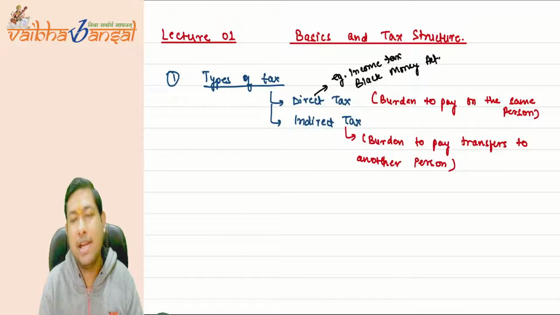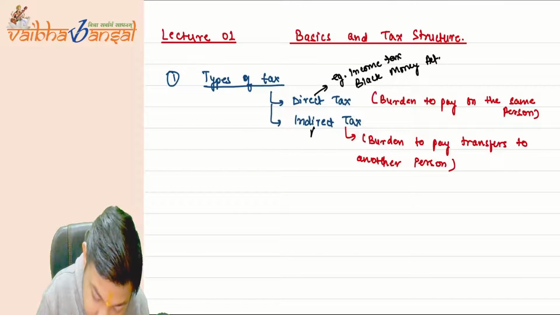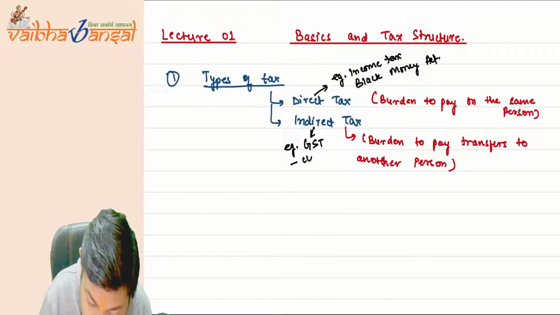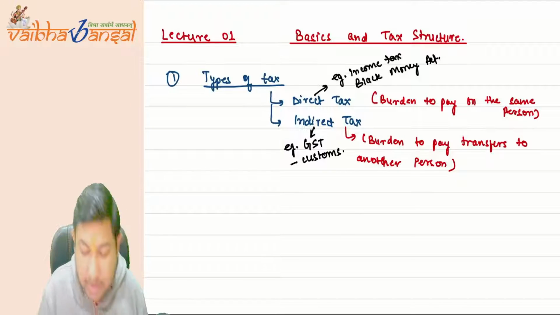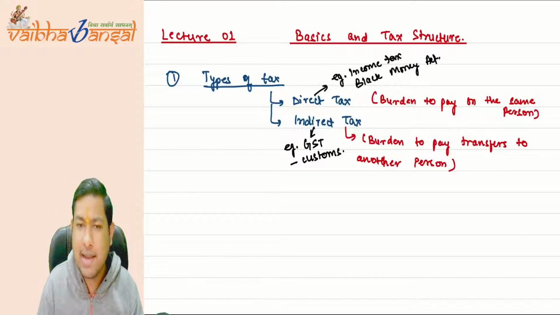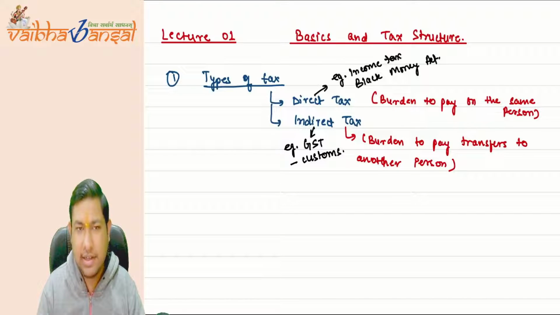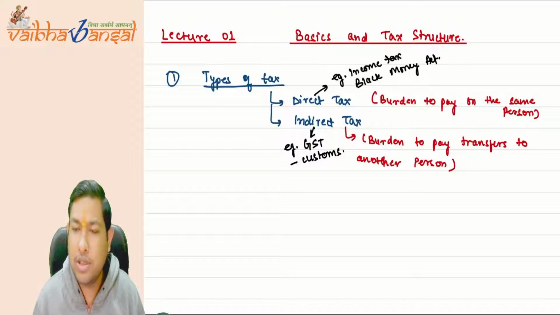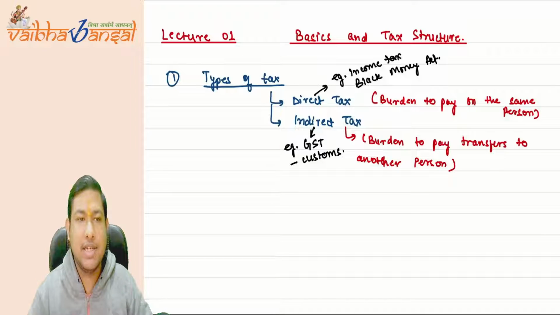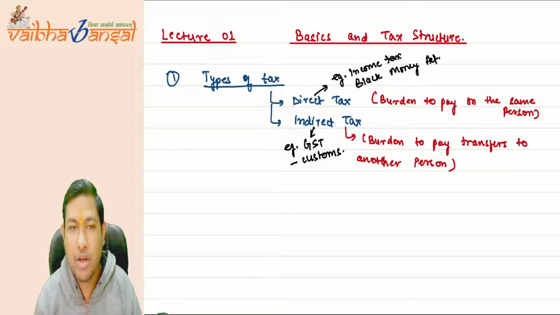But for the indirect taxes, what are the examples? For the indirect taxes, the examples are very famous: goods and services tax, or the customs. Okay, the customs and the goods and services tax that you are reading in your CA Final examination as well, in paper number 5 for indirect taxation. In indirect taxation you are reading both the two taxes, the goods and services tax and the customs part. I hope this much is very much clear to you: what are the types of taxes and what are the examples of those taxes?